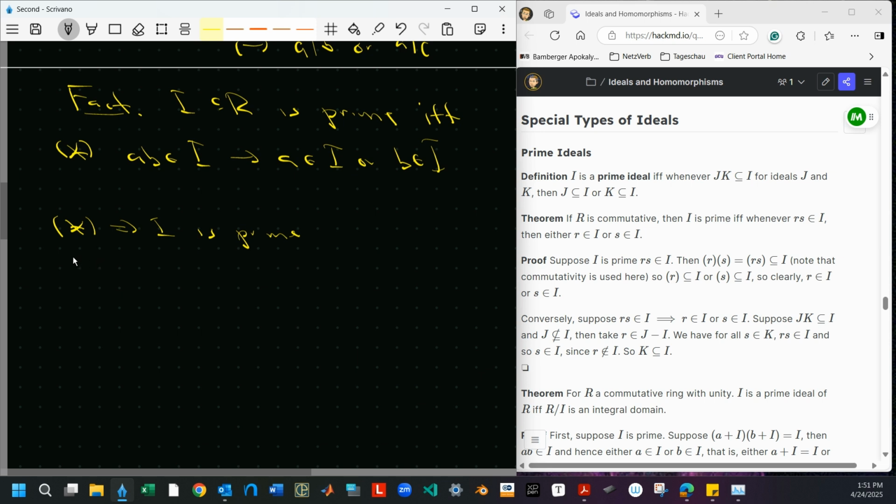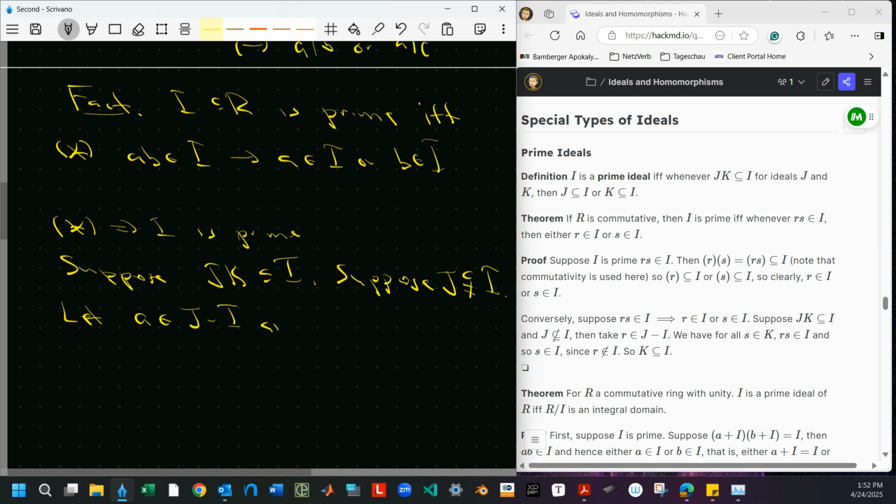Okay, so suppose that J and K are ideals and JK is a subset of I. We need to show that J is a subset of I or K is a subset of I. So this is kind of like cases. If J is a subset of I, we're done. So suppose J is not a subset of I, and let a be an element of J minus I.